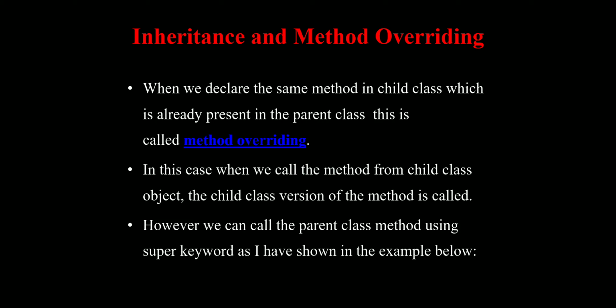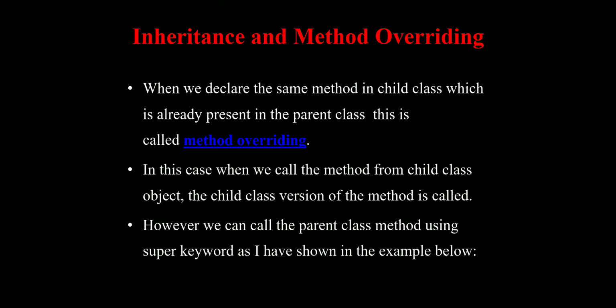Now in today's class we are going to discuss the concept of method overriding. Method overriding is a concept which is used to call the parent class objects or methods.